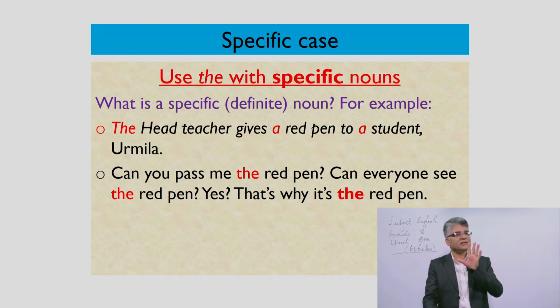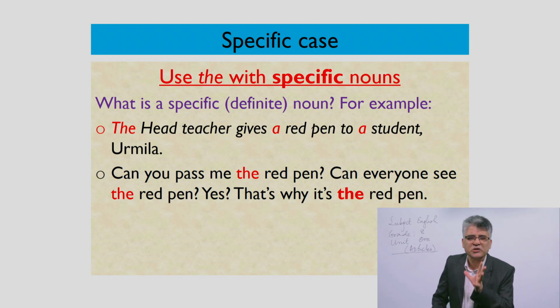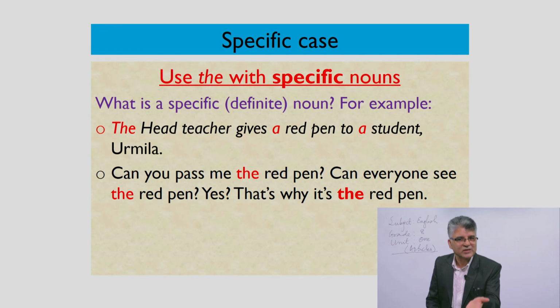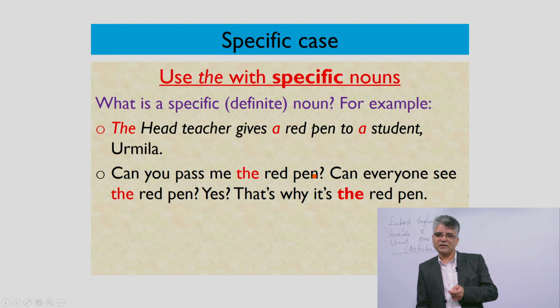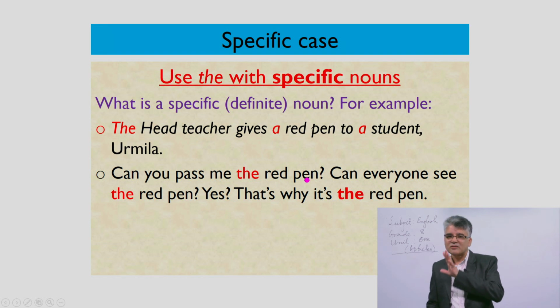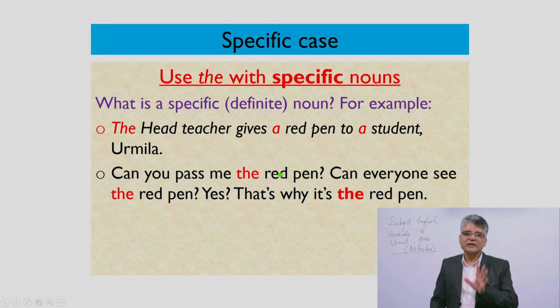Yes, because it is conspicuously displayed, because the pen is given to a student and later on the head teacher is again asking for the pen. That's why can you pass me the red pen? We can say the red pen, not other pen, not green, not white or blue, only the red pen that he was given.